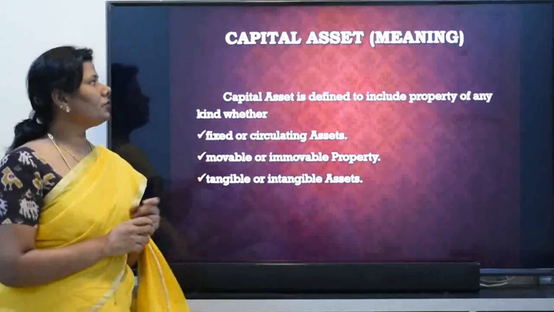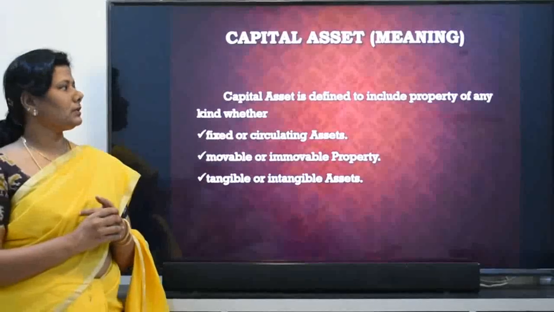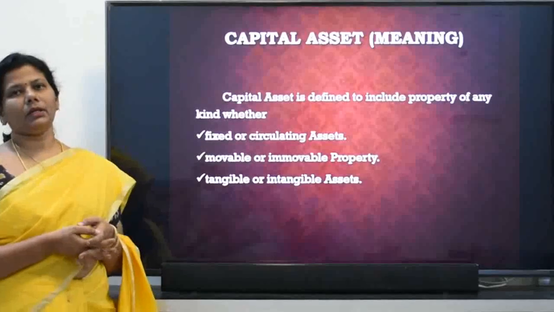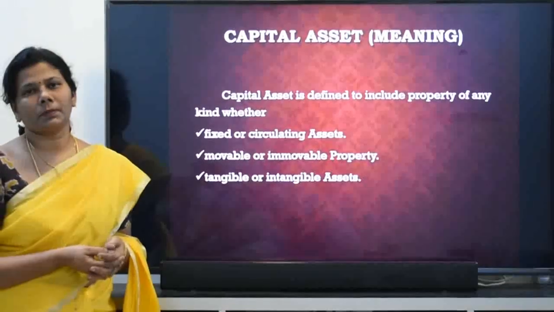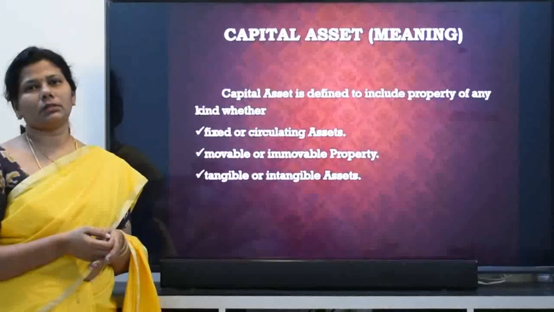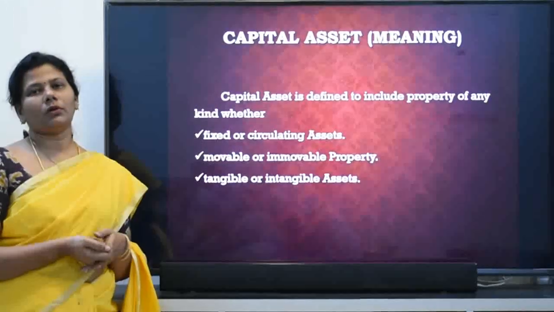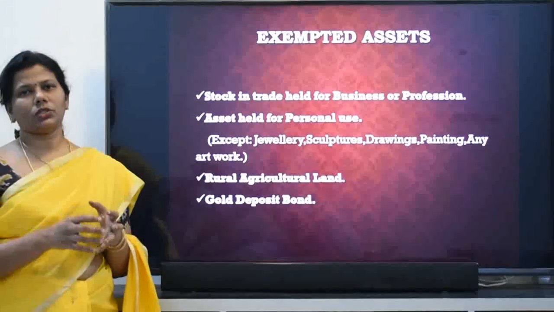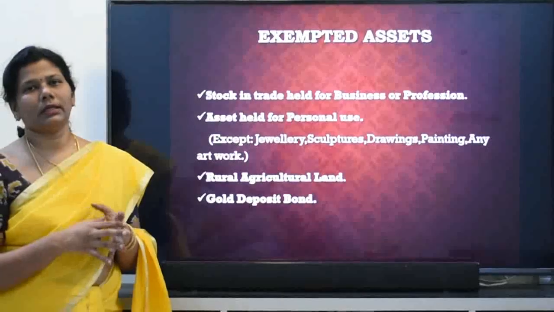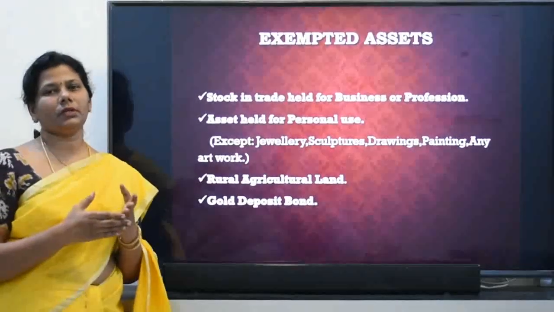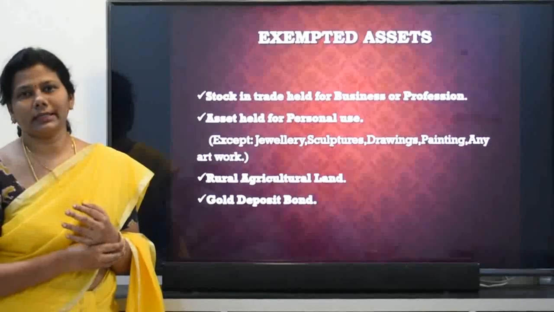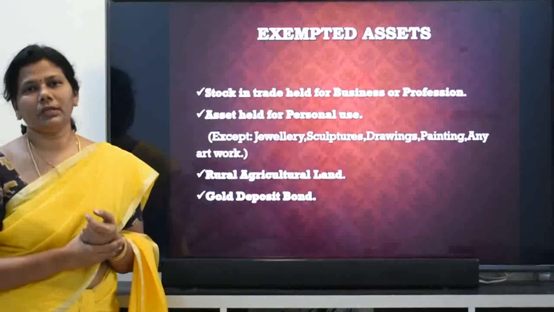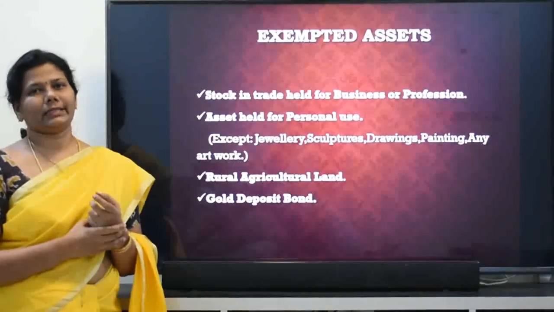So let's see the meaning of capital asset. Capital asset is defined and it includes any kind of property. The property can be movable or immovable, fixed or circulating, tangible or intangible. What do you mean by intangible asset? You all know tangible, where you can see the asset. Intangible is what you cannot see, feel or touch. Such assets are called intangible assets. Examples of intangible assets are goodwill, patent, copyright, etc.